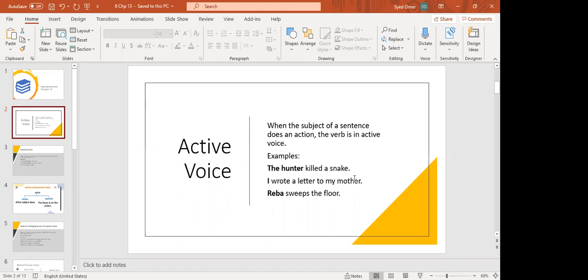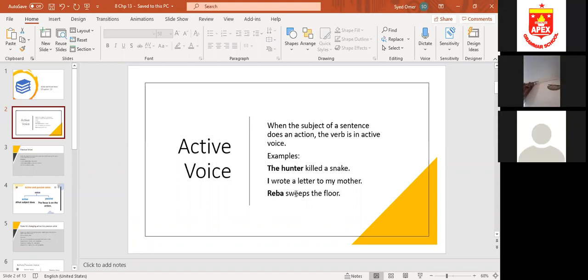It is not essential that the object which comes after the verb is the direct object, but most of the time we put the direct object after the verb. So, a letter was written. The third form of wrote is written. A letter was written by me to my mother, or you can write, a letter was written to my mother by me. You can rearrange as you like.